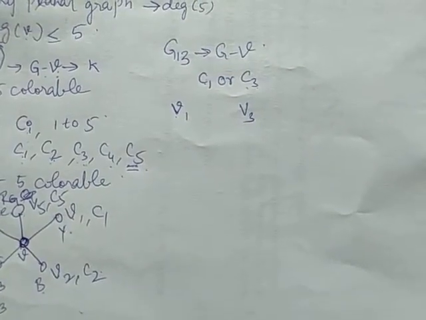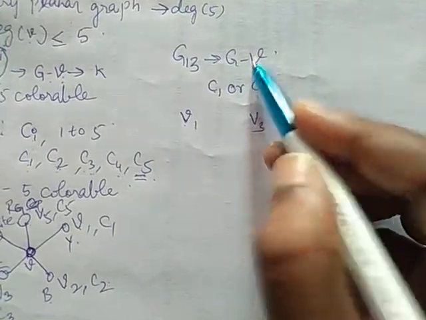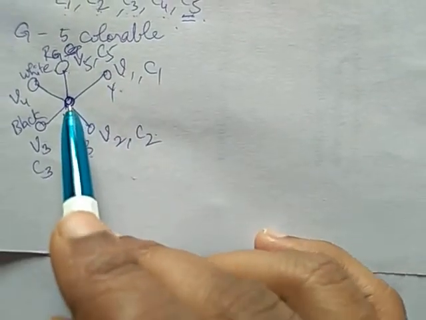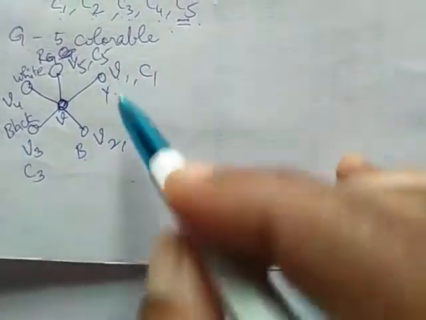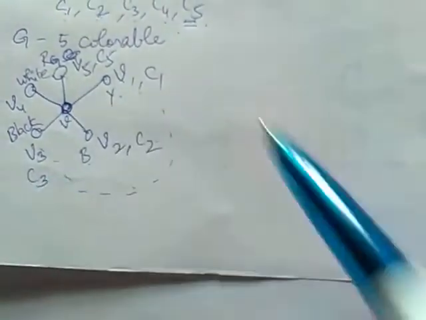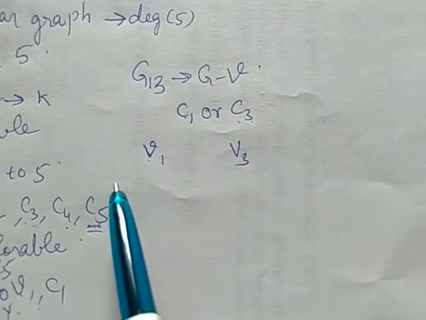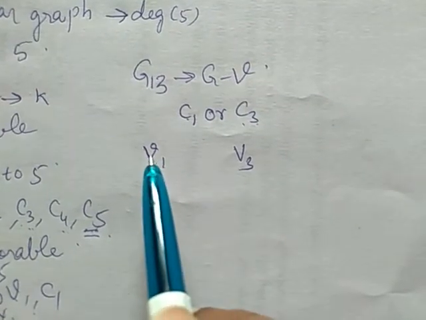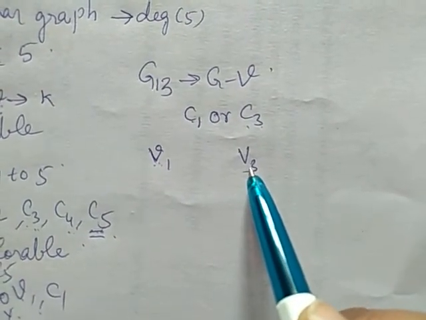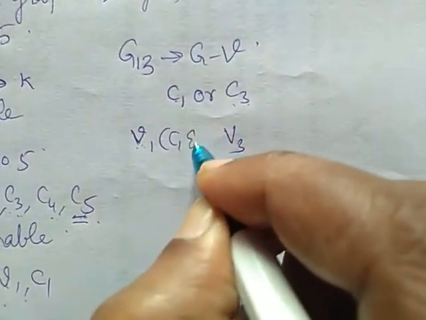There is no path in G minus V. If we remove V, there does not exist a path from V1 to V3, or we may have a path through some other vertices also. So we are having 2 cases. First one, there is no path in G minus V from V1 to V3 which is colored with only C1 and C3 colors.